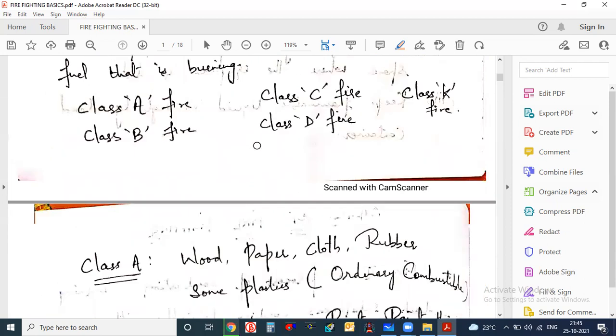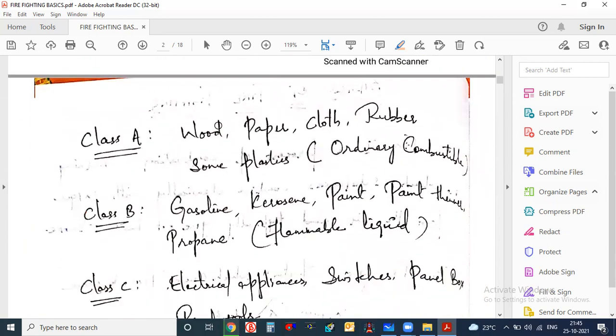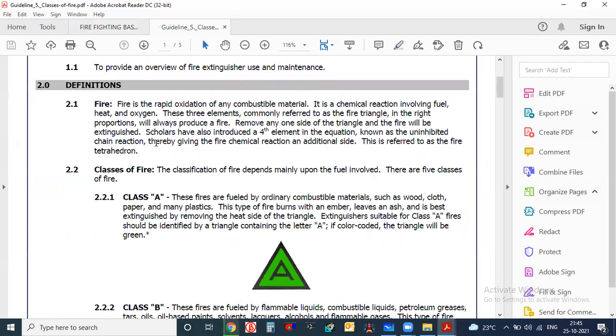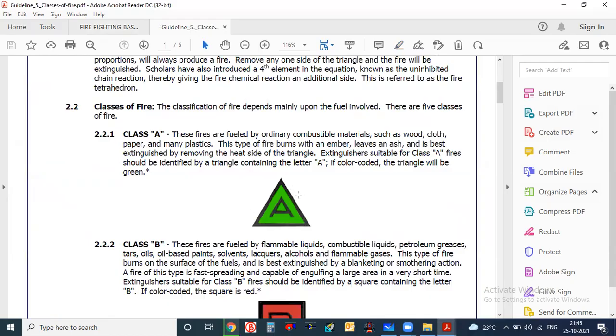Here you see materials like wood, paper, cloth, rubber, plastics. These are called class A. This is the class A classification of fire. I will show you one document also. If a green triangle is given, the green triangle denotes class A fire.